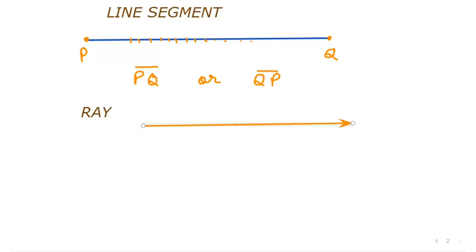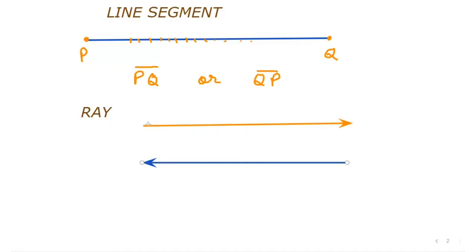A line segment extended infinitely in any one direction. Why any one direction? It can be in the other direction also, like this. So what is a ray here now? A ray is a line segment extended infinitely in one direction.